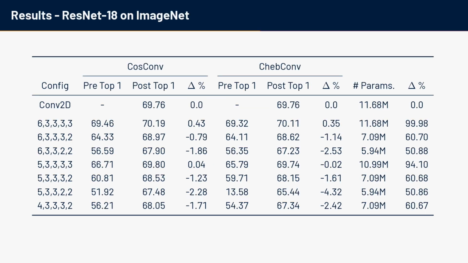We conduct further experiments on the ImageNet dataset. Like ResNet 20 and 32, the structure of ResNet 18 means that compressing the final block of layers has outsized performance on parameter count. Although the first configuration reduces the number of parameters in the first layer by 30% with no loss in top 1 accuracy, the distribution of parameters in the network means this has barely noticeable effect on the overall parameter count. Here we see that our method is able to compress the layers of ResNet 18 by 50% whilst losing only 1.86% accuracy.